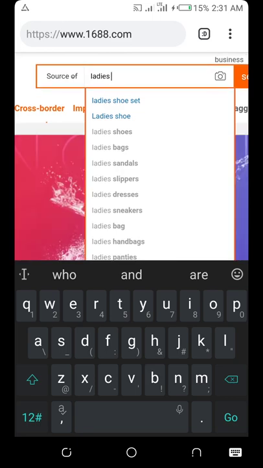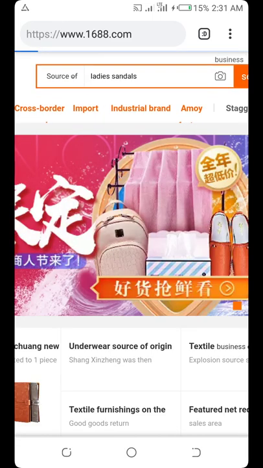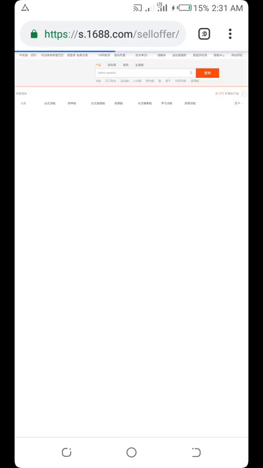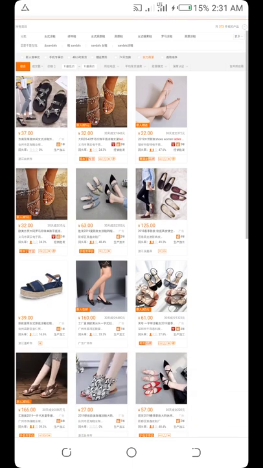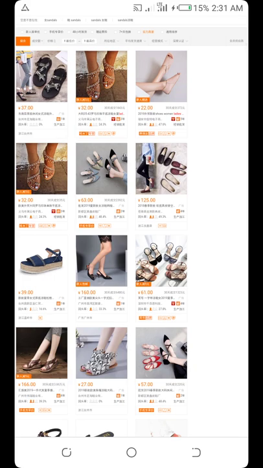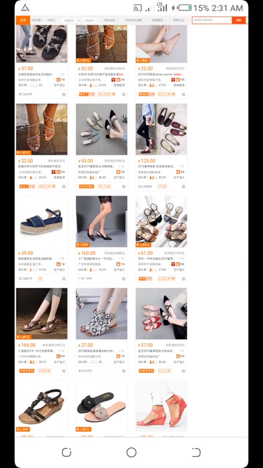Let me go for sandals. Okay, now these are the varieties of ladies sandals that we are seeing. So what we do now is to open it up. Open your desired one.